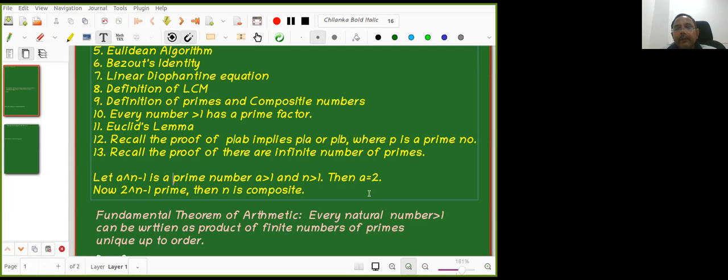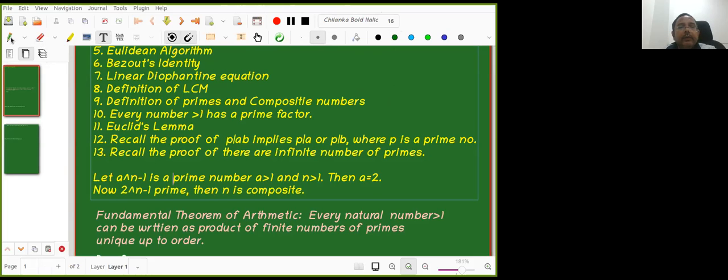Manan, go ahead. I have the proof for this. A power n minus 1 is a prime, given. Then how do you prove that a has to be 2? Sir, first of all, we know that if a raised to n minus 1 is prime, it will have two factors: one of them will be 1 and the other will be the number itself.